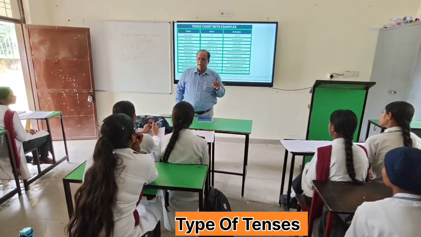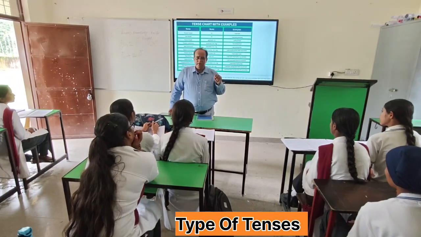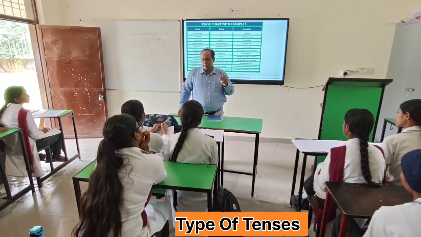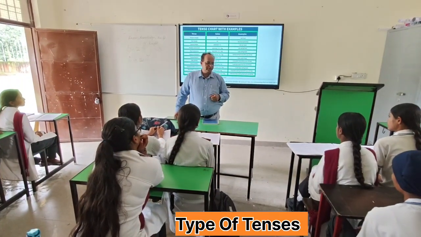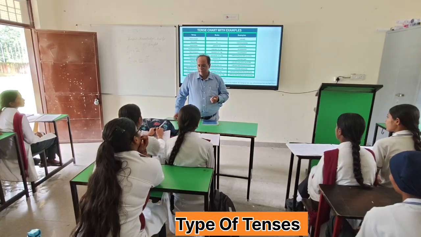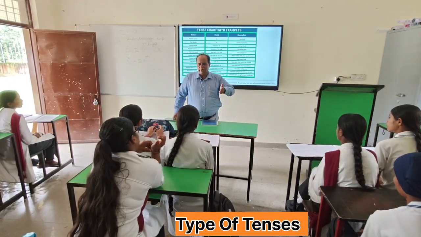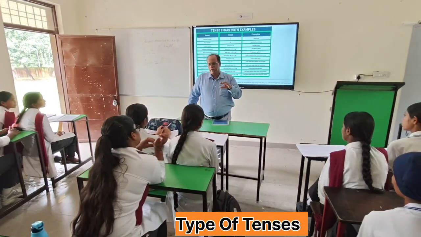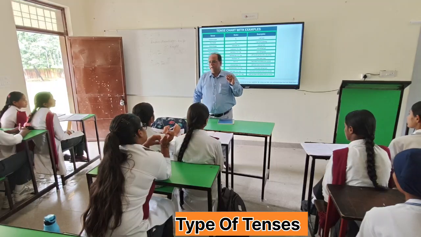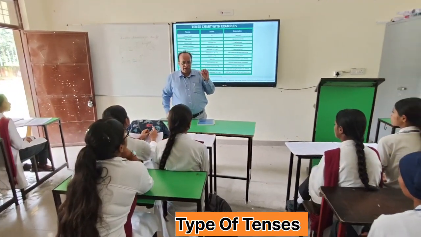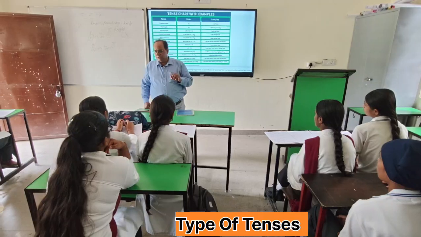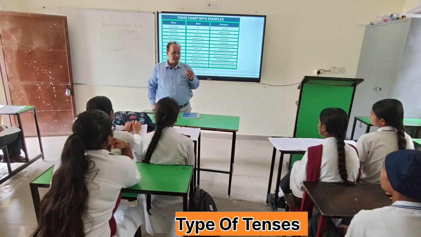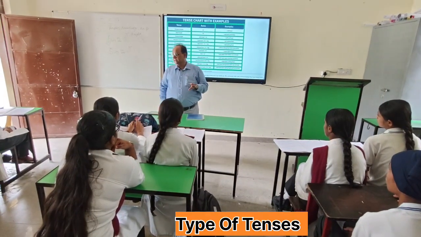Similarly, suppose I say I have been eating food for 1 hour. What is it? For 1 hour. This is a period of time. Okay, then for is used. So, in other words, you can say when a point of time is given, then since is used, or when a period of time is given, then for is used in these tenses. Right?